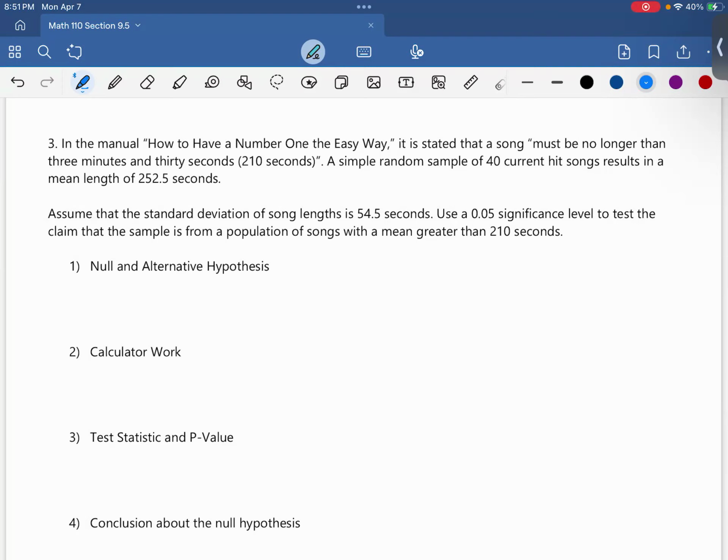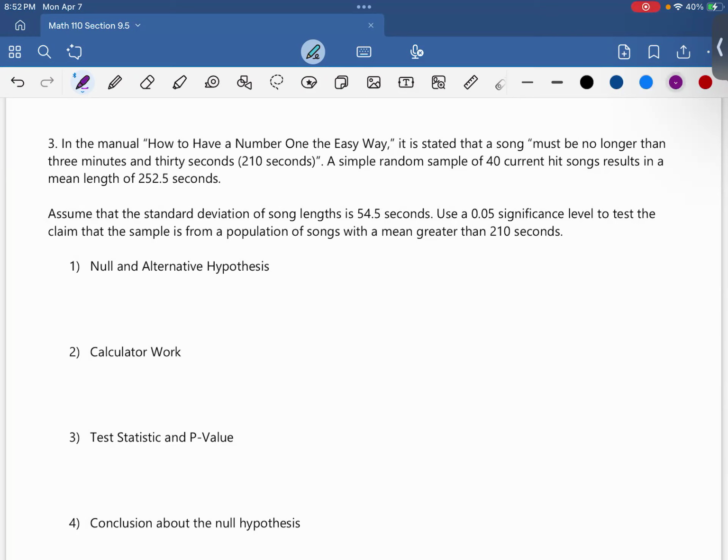So let's go ahead and take a look at number 3. Number 3 states in the manual how to have a number one the easy way, it is stated that a song must be no longer than 3 minutes and 30 seconds, which equates to 210 seconds. A simple random sample of 40 current hit songs results in a mean length of 252.5 seconds. Assume that the standard deviation of song lengths is 54.5 seconds. Use a 0.05 significance level to test the claim that the sample is from a population of songs with a mean greater than 210 seconds.